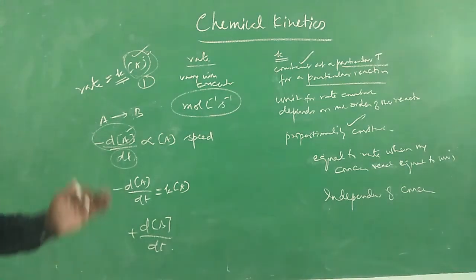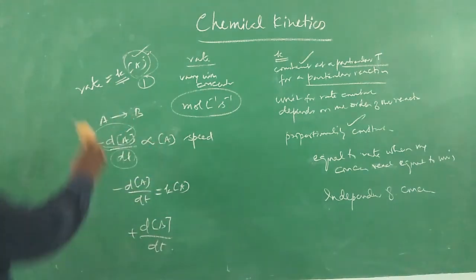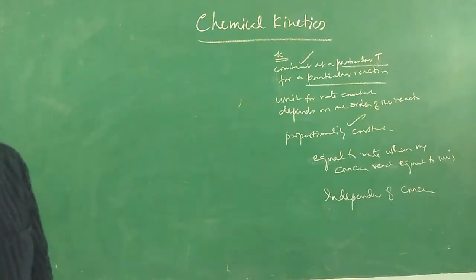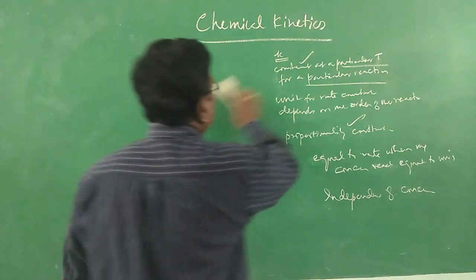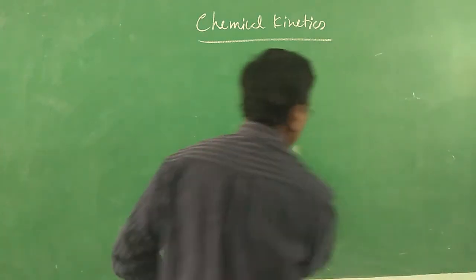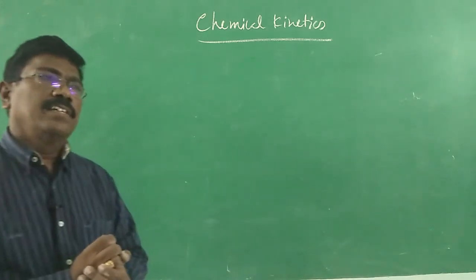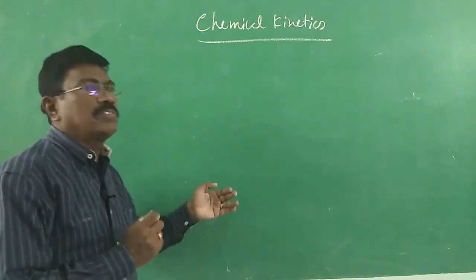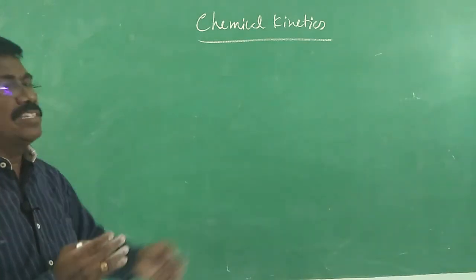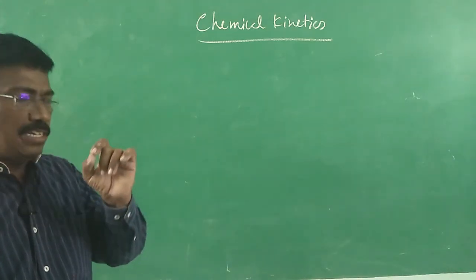Now we should go into molecularity. Only then can I compare order and molecularity. What is order and what is molecularity? All right. Let me go into order and molecularity. Now what is molecularity? In chemical kinetics, we should bother about the mechanism of the reaction also. There may be so many elementary steps involved in the conversion of a reactant to product.